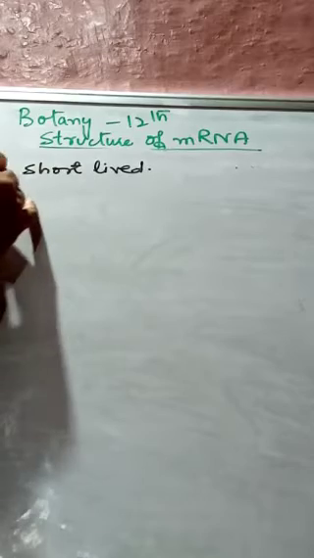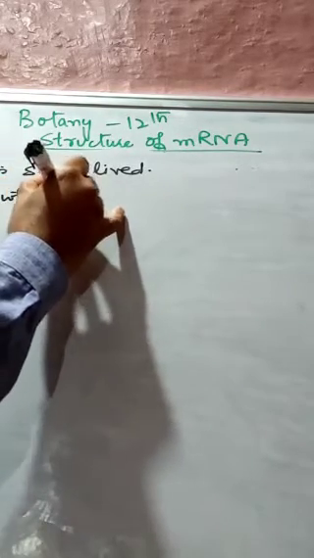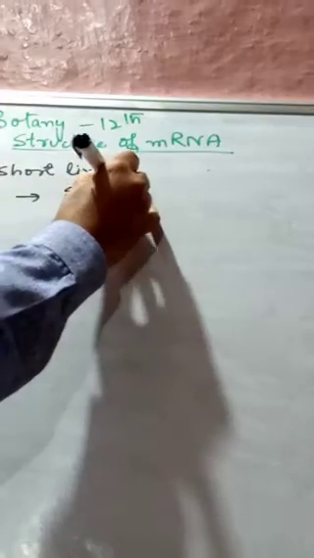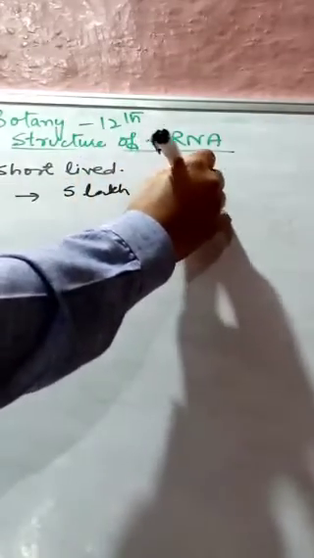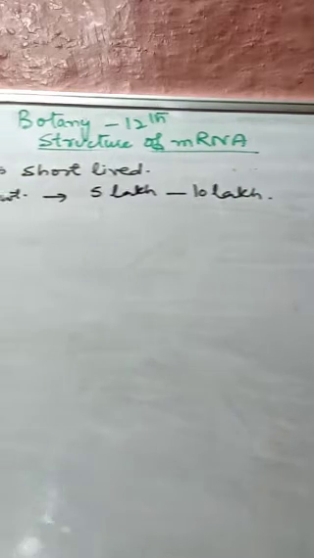And second, it has a very high molecular weight, about 5 lakh to 10 lakh. So its molecular weight is very, very high.